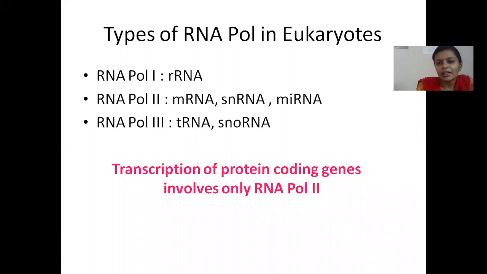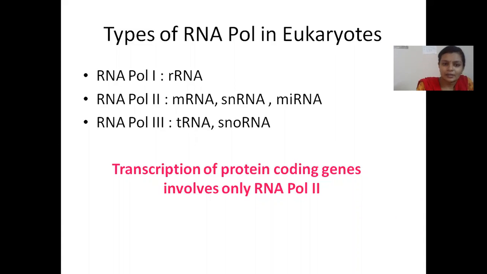Of these 3, the most significant happens to be RNA polymerase 2, which codes for mRNA. Why? Because obviously mRNA is the one that is going to get carried over to translation. So mRNA is produced from protein coding genes, and therefore it gains more importance.